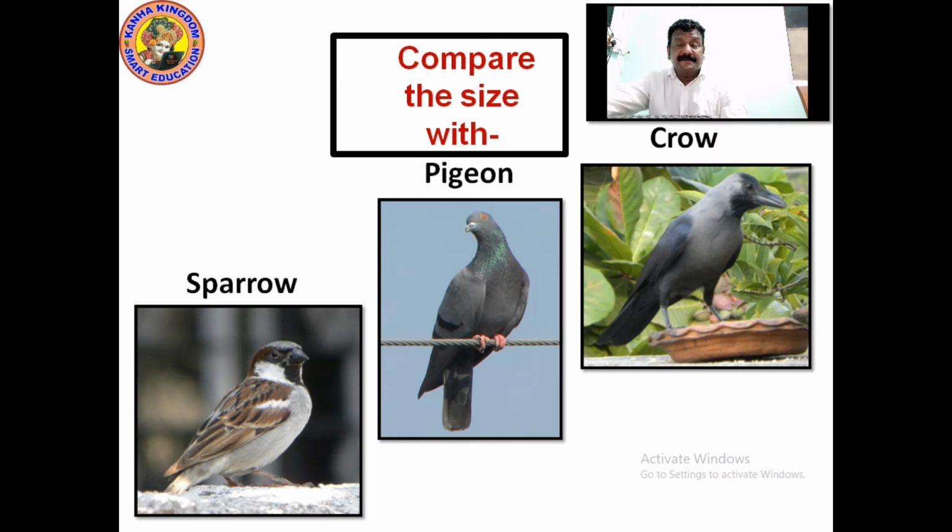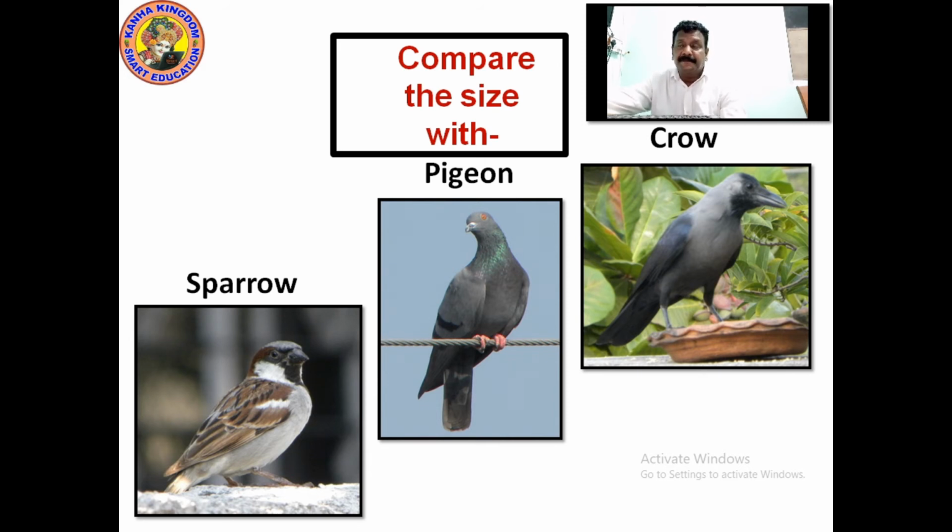Now let's compare the size. Why are we comparing? We are comparing because we need to know how to identify the birds according to size. The first one is the crow, the black one, which is commonly seen. It's a grown up crow, a full size crow. Regularly you can see all the crows in the same size. Second one is the pigeon.